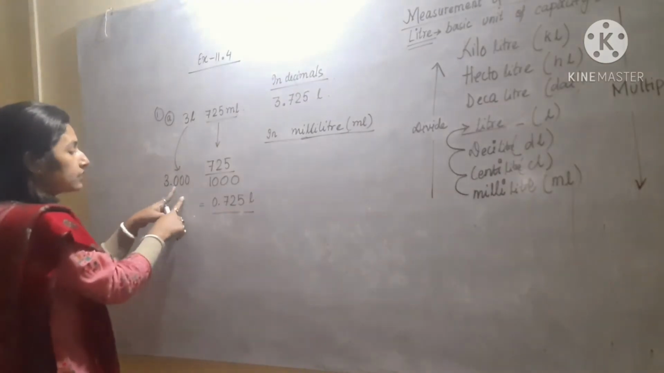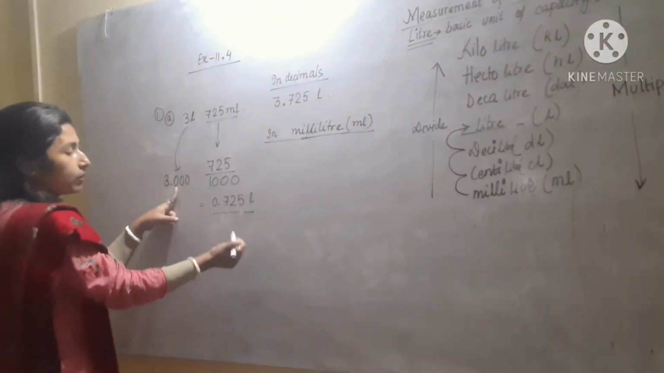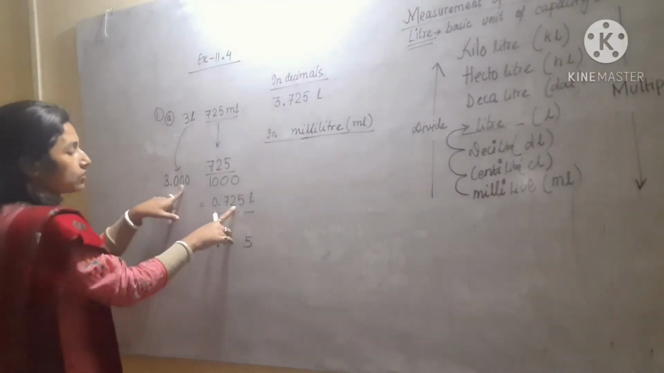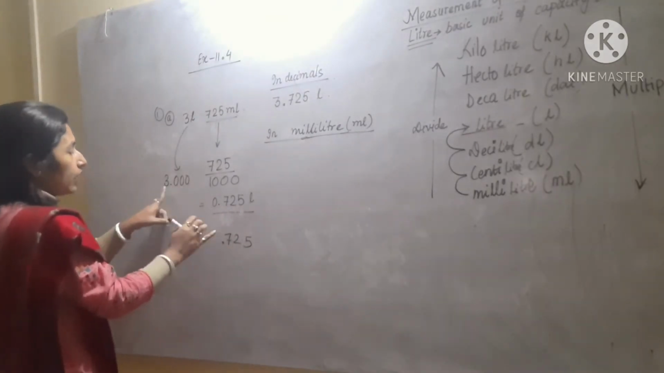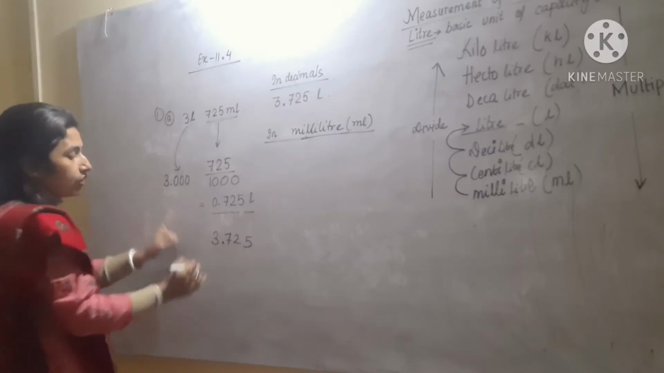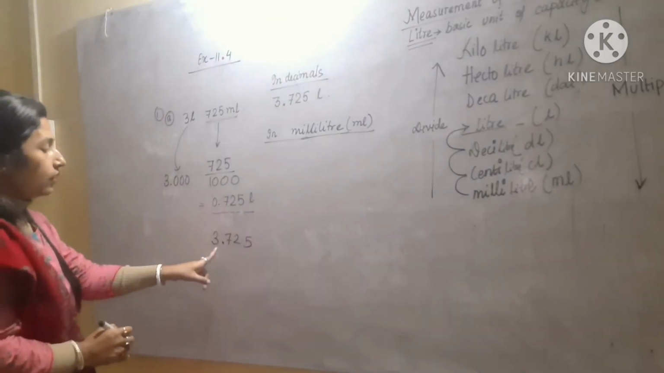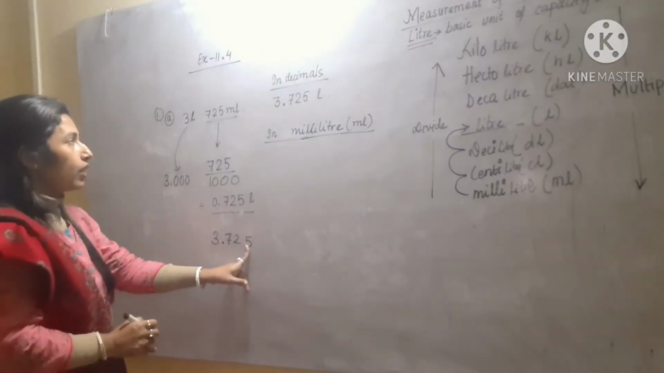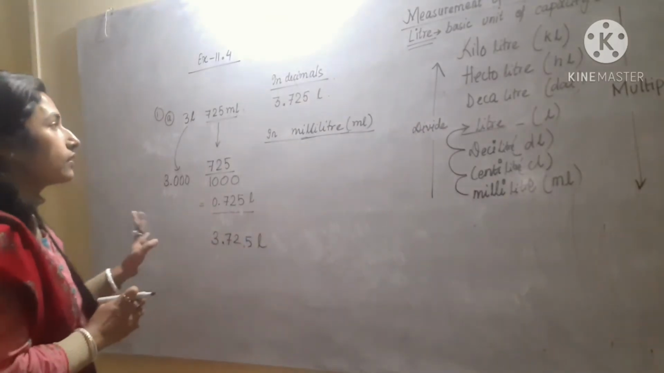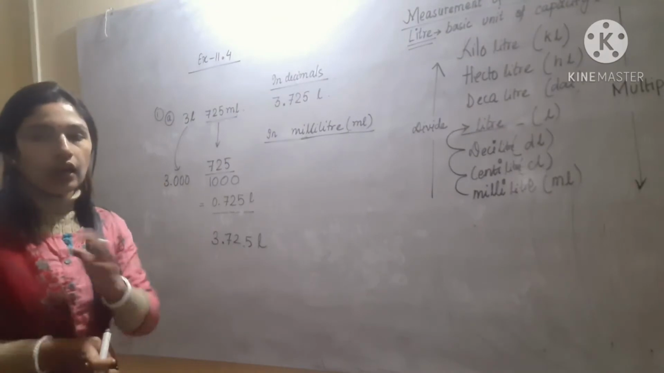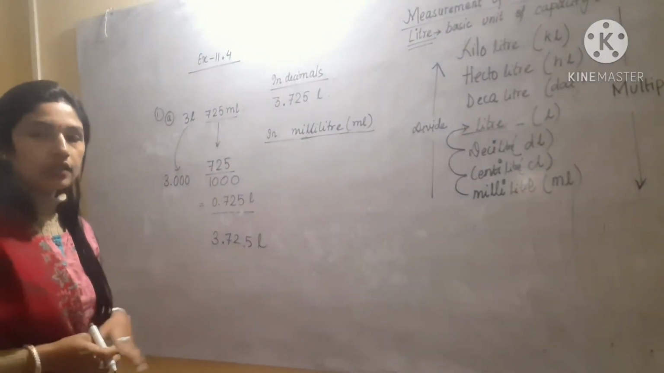So after adding, see, 0 plus 5 will be 5, 0 plus 2 will be 2, 7 plus 0 will be 7, then the point, and 3 plus 0 will be 3. So the final answer I will get is 3.725, and this is coming in liter. Okay, so in decimal this is very simple. Already I have discussed it in the first exercise also.